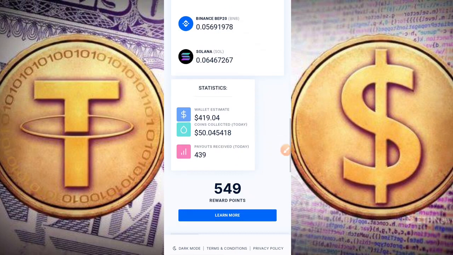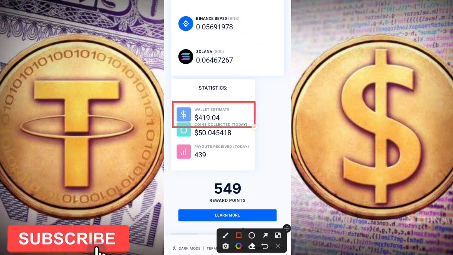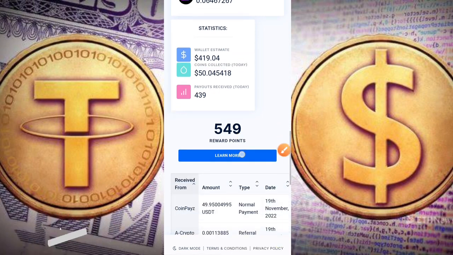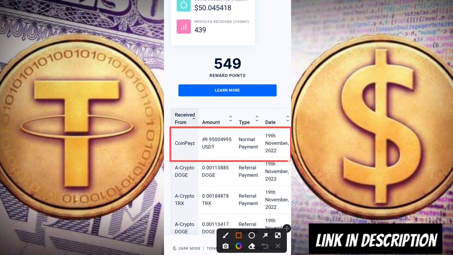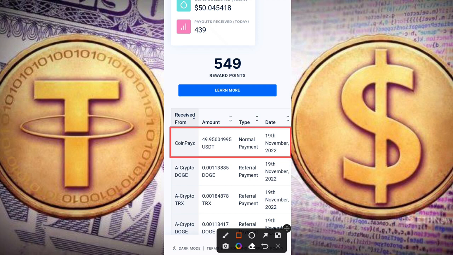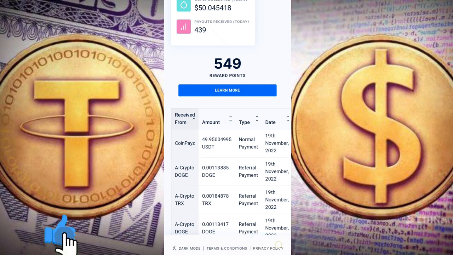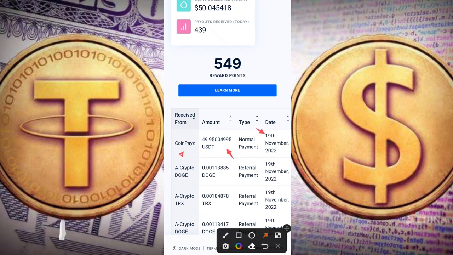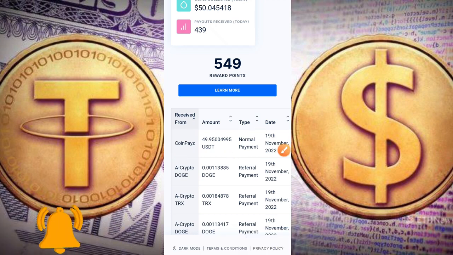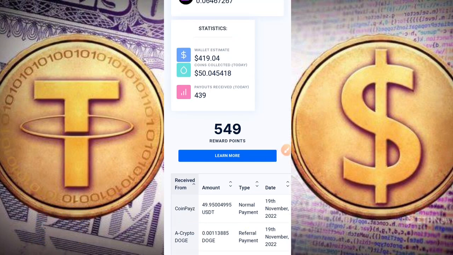Now that we have confirmed that the site is paying, guys, it is now left for you to go ahead and sign up now and start getting paid. This is what they actually sent, because I thought we were not going to take any charges, but you can see here that they took about 10 cents of the payment as their payment charge. But at least you have seen the payment here now that shows that the site is paying. So it is now left for you to sign up right away and start getting paid.